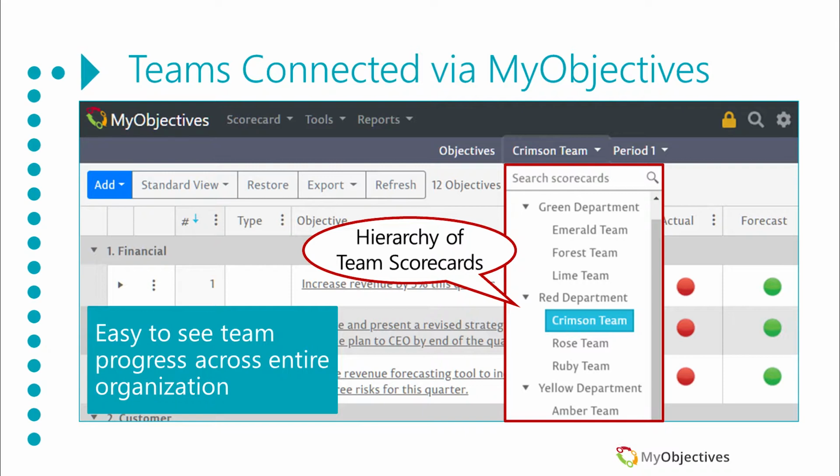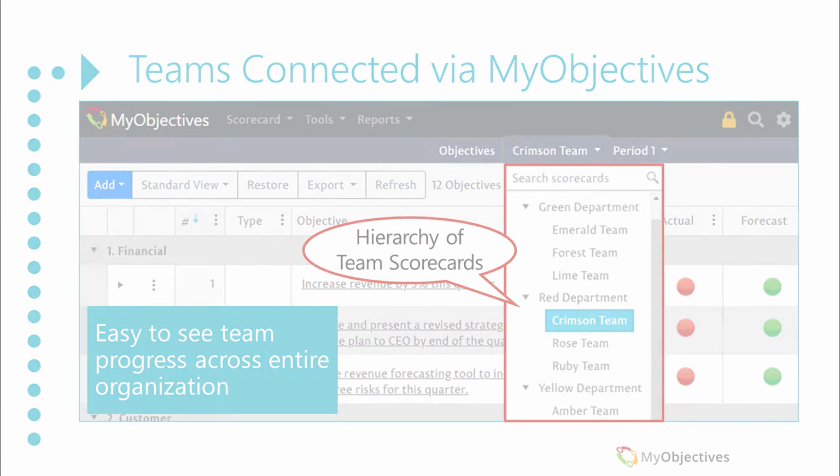In this example, you can see that an organization can have a hierarchy of teams. Typically, directors have managers and managers have teams, resulting in this hierarchy that you see here.